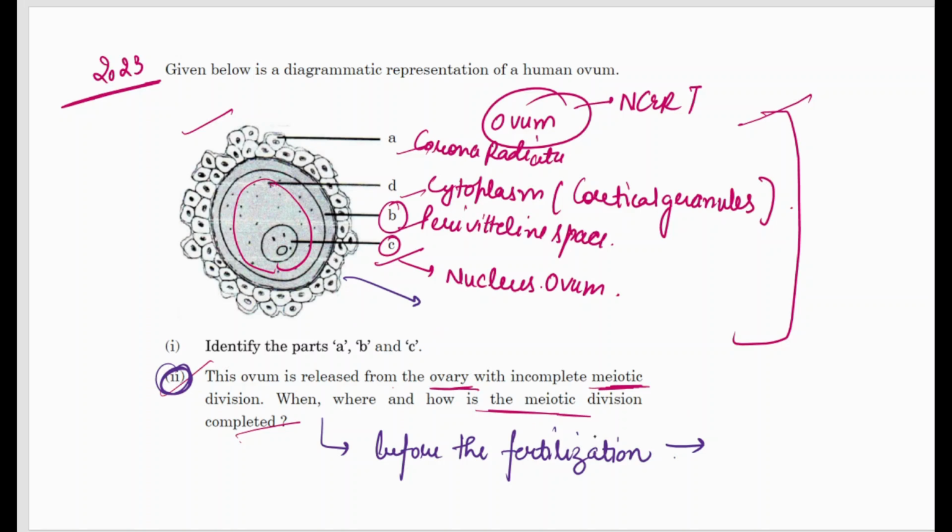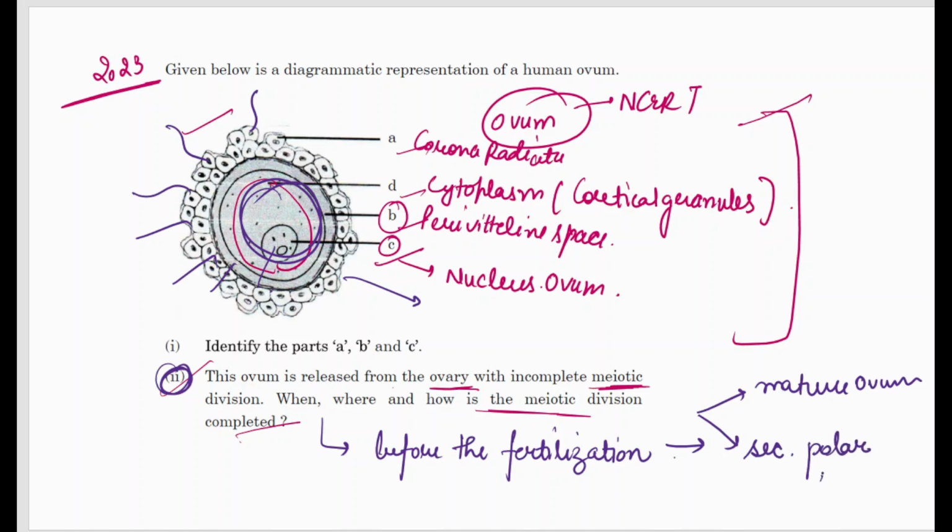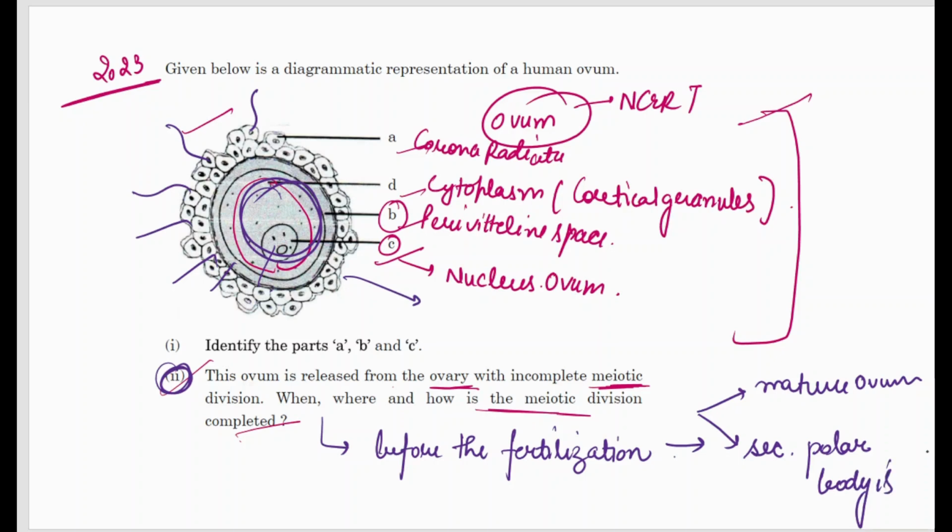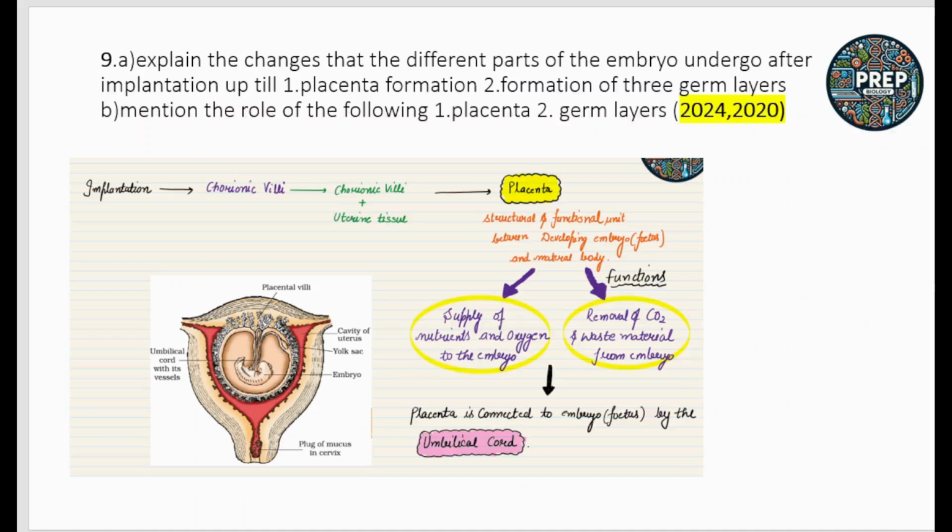So we know that if the entry of sperms is there, that stimulates the egg to complete its meiotic division 2. And after the meiotic division is completed, the haploid mature ovum and the secondary polar body are formed. So this is the part of your oogenesis process. Okay, I hope this is clear to you all.